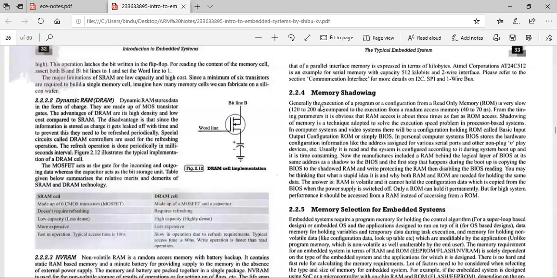In computer systems we have a configuration, a program memory which stores the configuration and all, which is called BIOS.